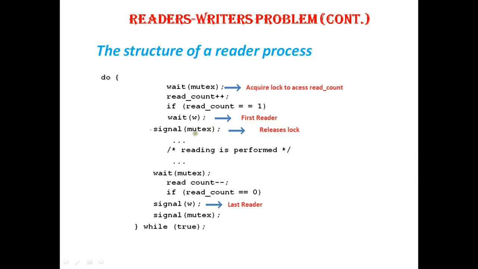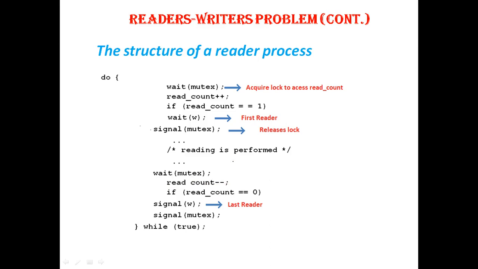And this process keeps on repeating until n number of readers try to access the document or shared resource. When n number of readers are trying to access the same resource, you tell wait of mutex, read_count minus minus. That is, since n number of readers are there, the document will never be free.